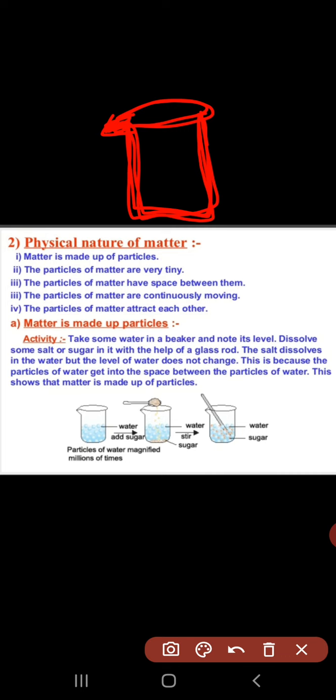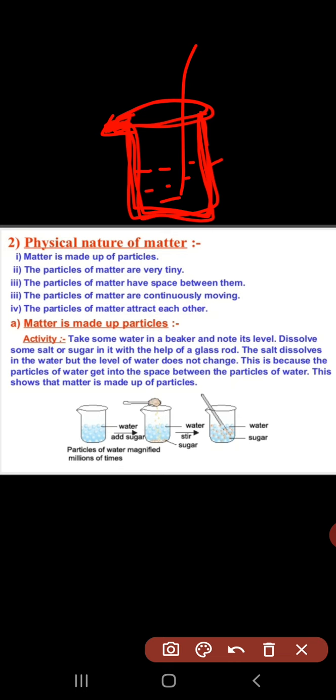Take some water in a beaker and note the level. We take the water up to a mark, and dissolve salt or sugar in it with the help of a glass rod.